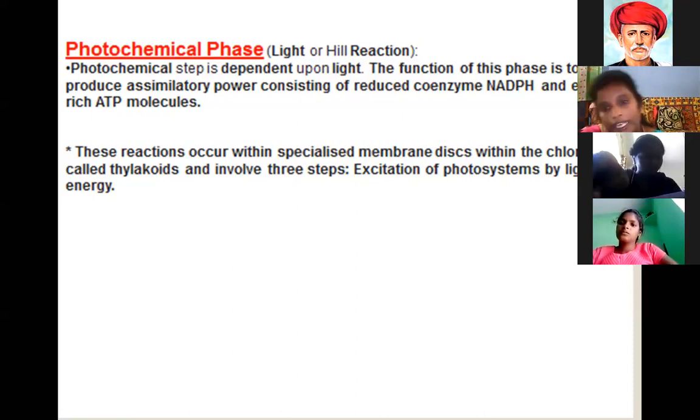NADPH and ATP are chemical substances. How are NADPH and ATP produced? The sun gives solar energy, light energy, which is converted to chemical energy. Chemical energy produces the NADPH and ATP chemical reactants.